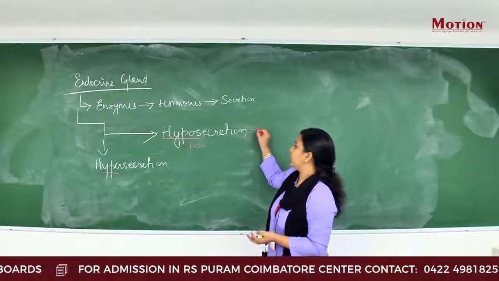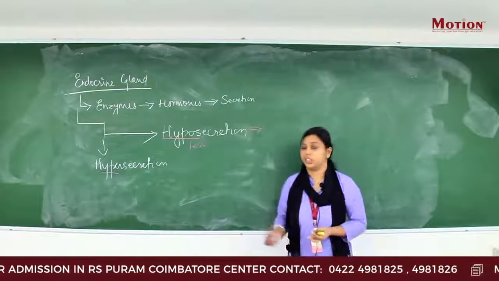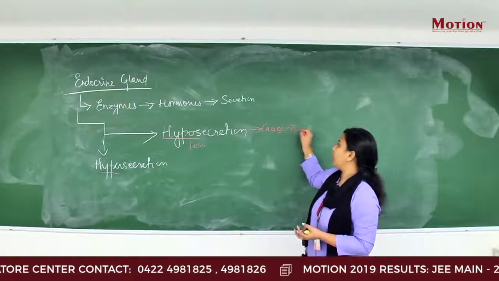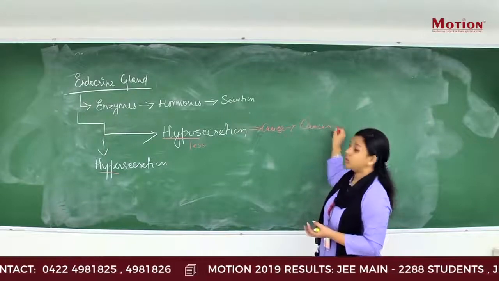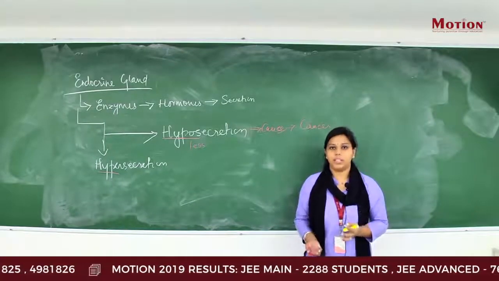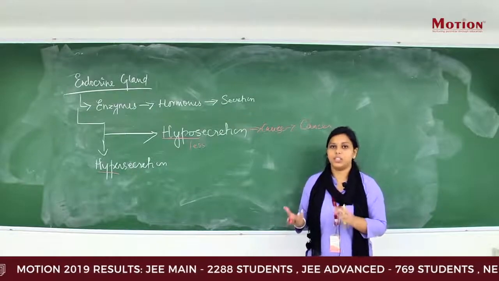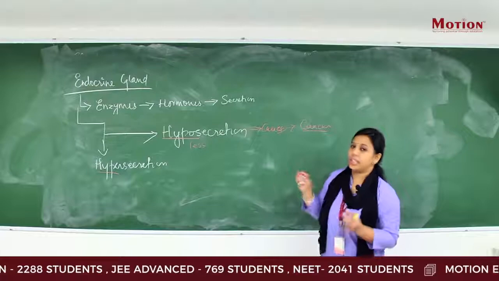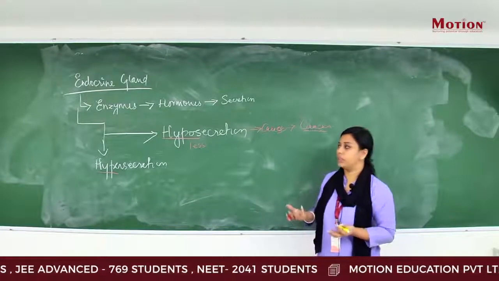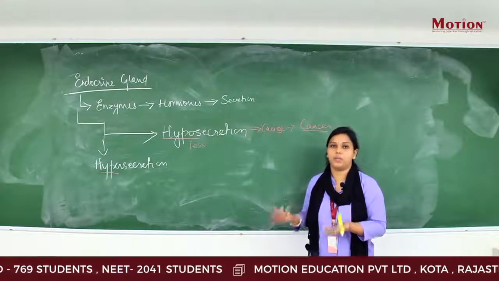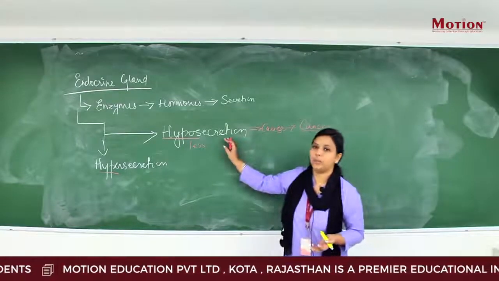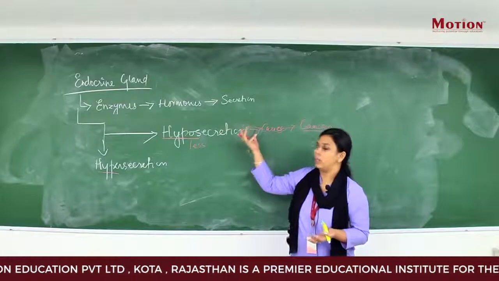So what are the different causes of hyposecretion? The first cause is cancer. Because of the formation of a benign or malignant tumor above the cells which secrete the particular hormones, the cancer cells inhibit the formation of the hormones inside the body, and hence that leads to hyposecretion of the endocrine gland.